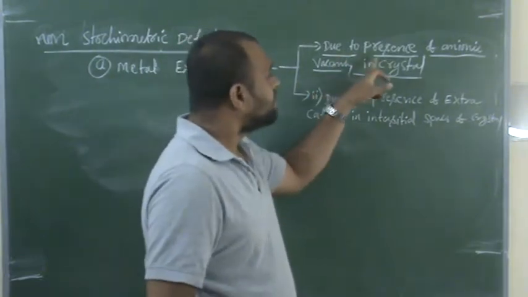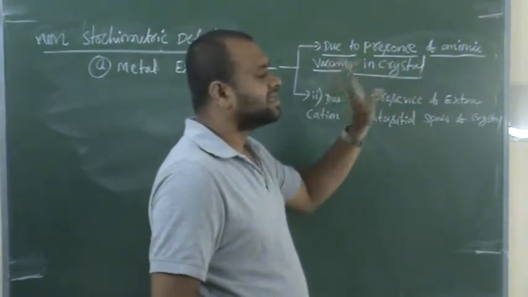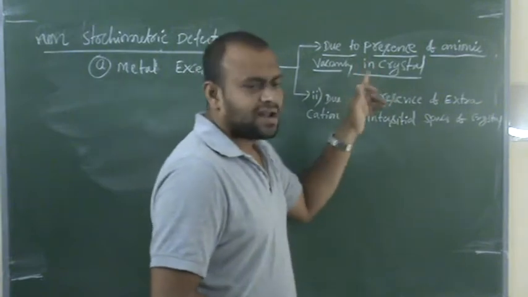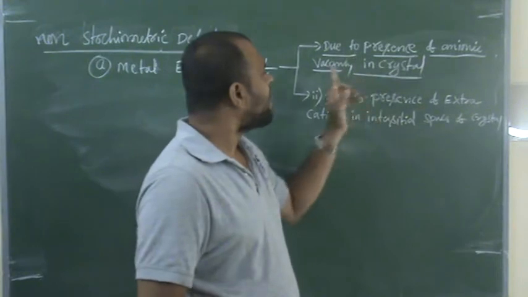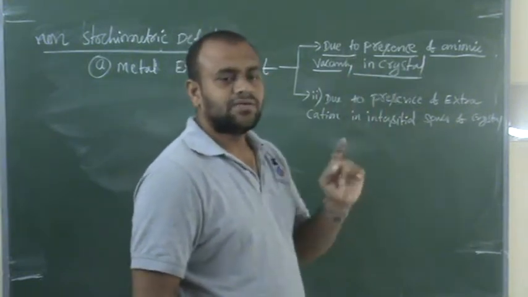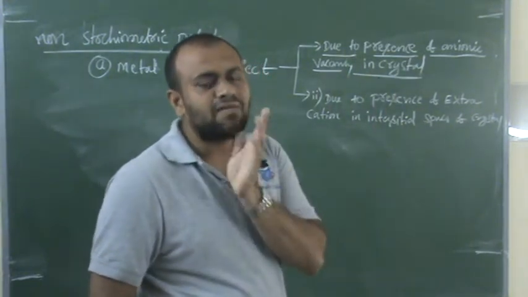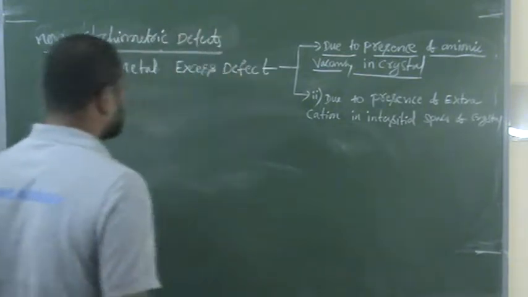See here, due to presence of anionic vacancy in the crystal. How metal excess deficiency is caused due to presence of anionic vacancy. So let us take an example of NaCl crystal.